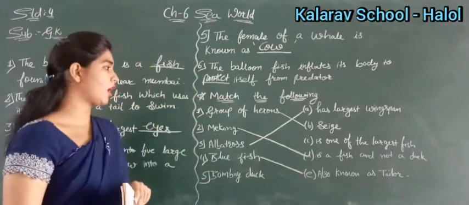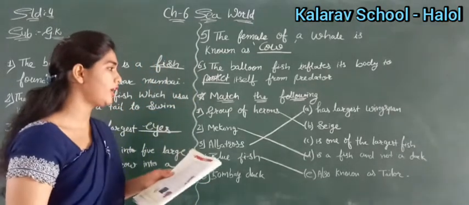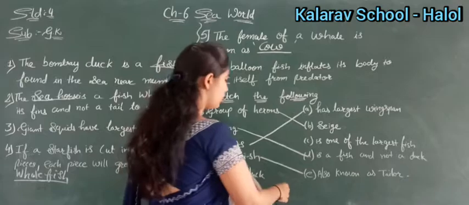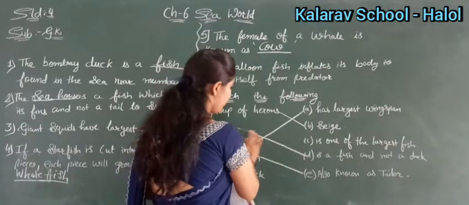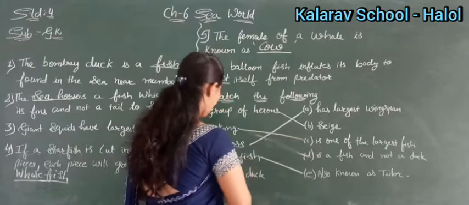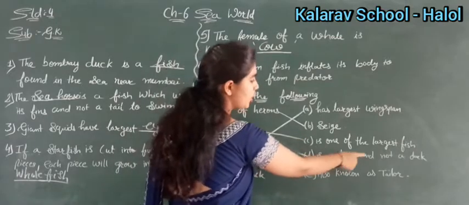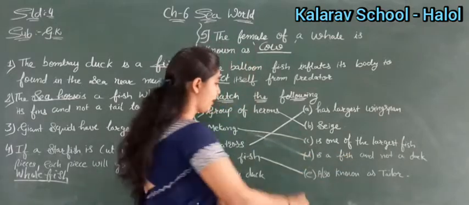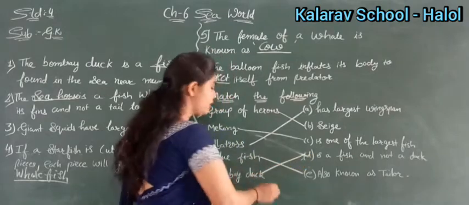Then Bombay duck. Mekong was one of the largest fish, right? And Bombay duck is a fish, not a duck, okay? So here D matches with 5.